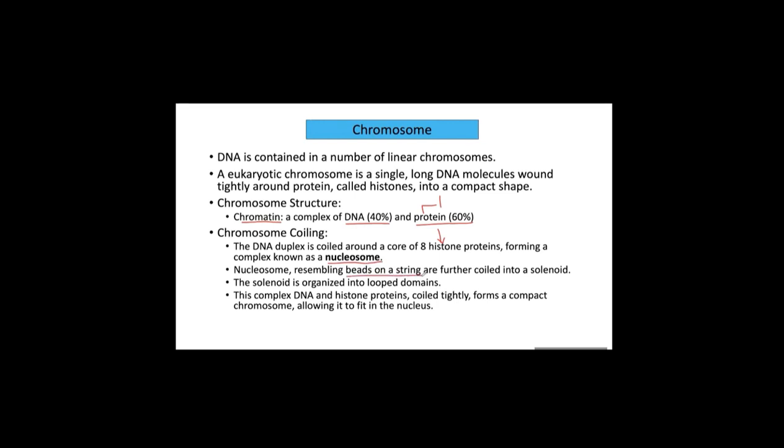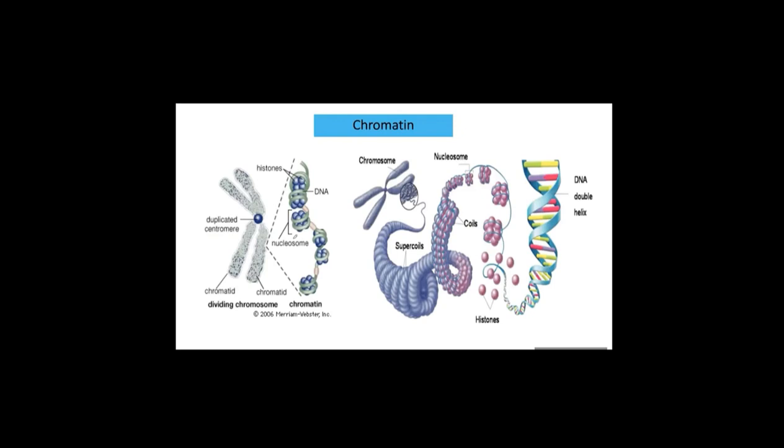Let's look at the figure. Look at here. This is a DNA strand. Can you see the green string? These are DNA strands. Can you see this blue ball shape, the top 4 and the bottom 4? So 8 histones. Eight histone proteins form this, and then outside the 8 histone proteins, DNA wraps around them. We call that a nucleosome. So this is a nucleosome.